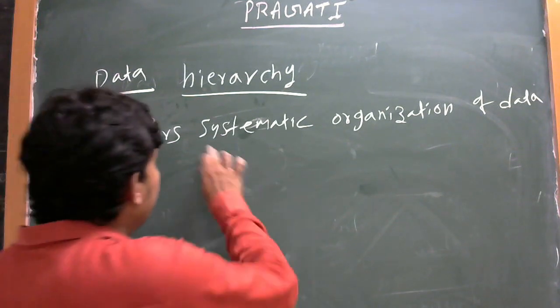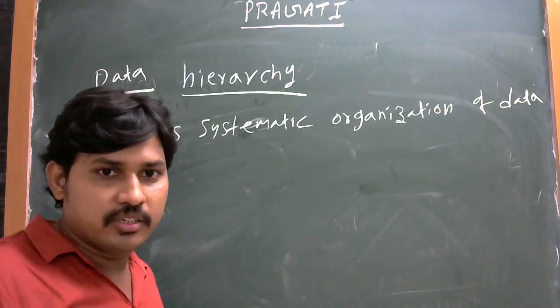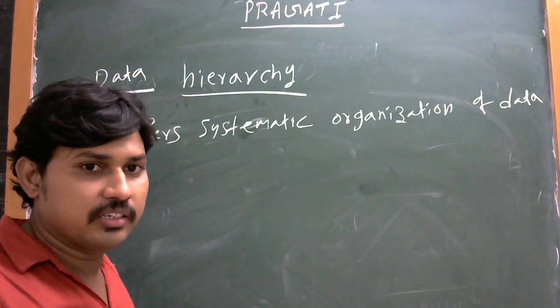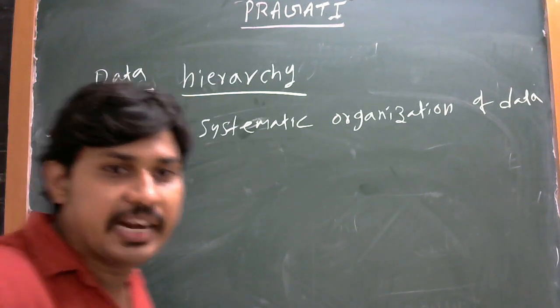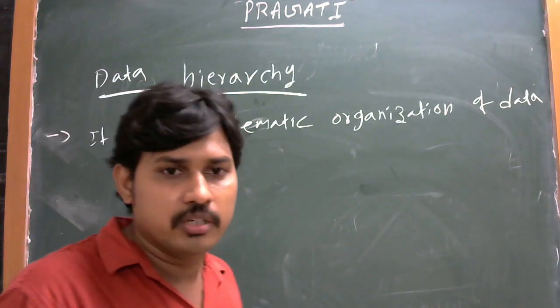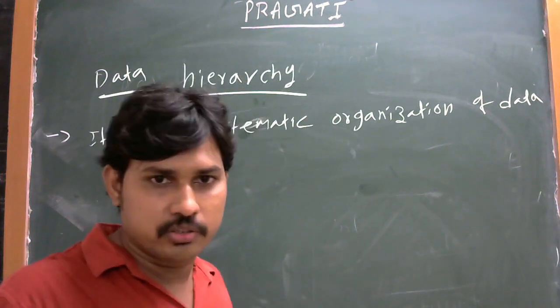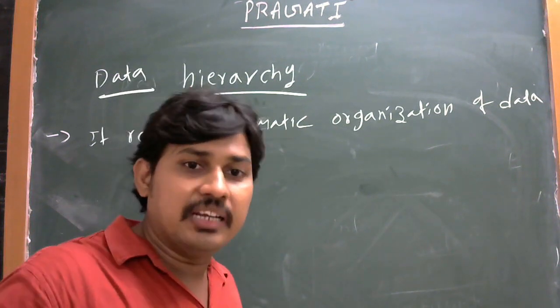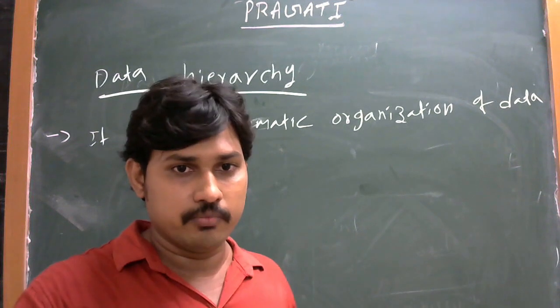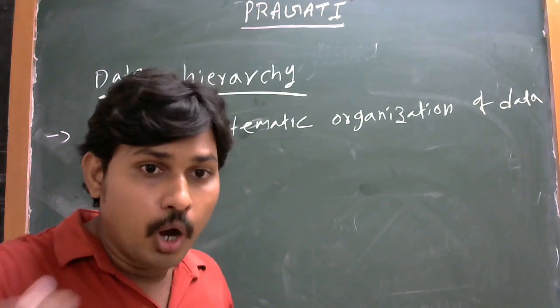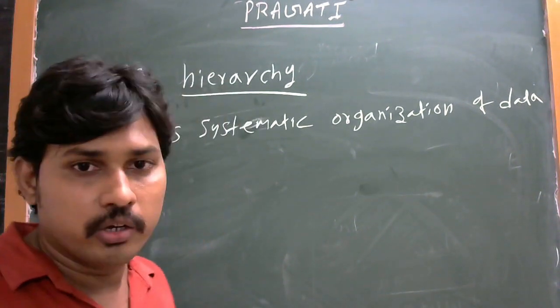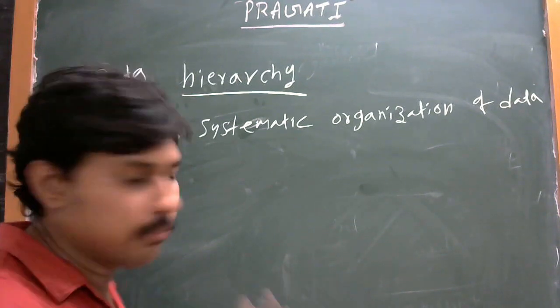Here, systematic means in a particular organization, how to create a database in various forms. That means the user's choice. How the data can take the system, how it will be stored. We are explaining it with a diagram.